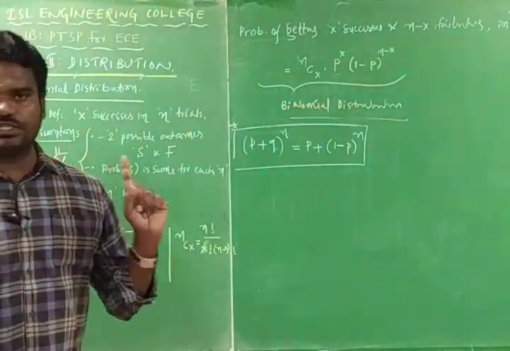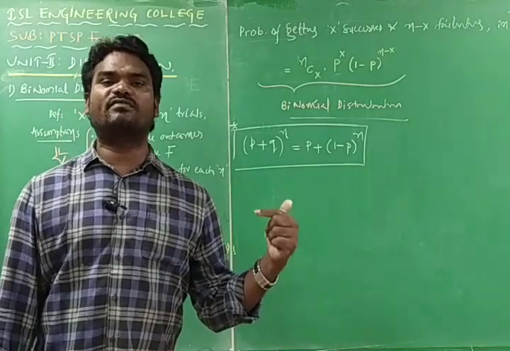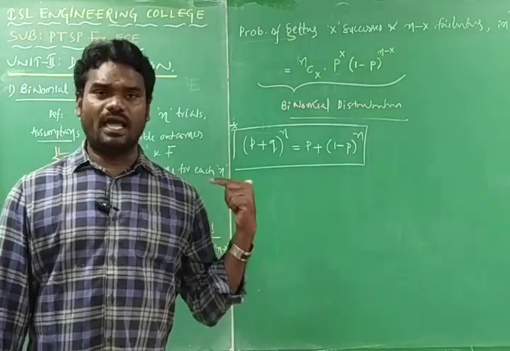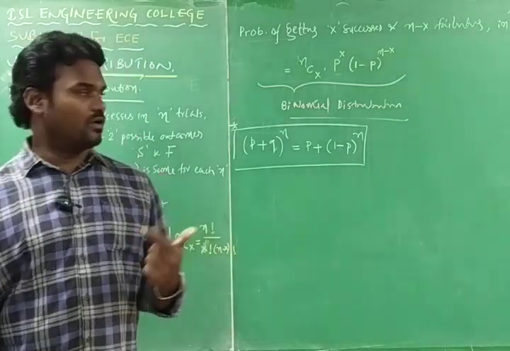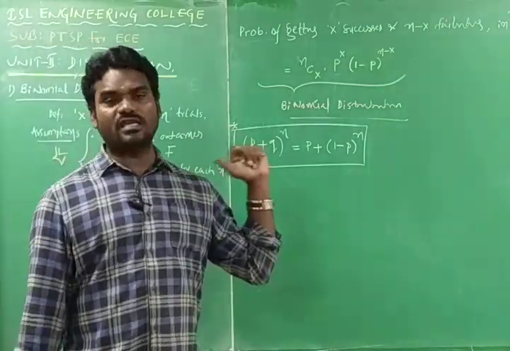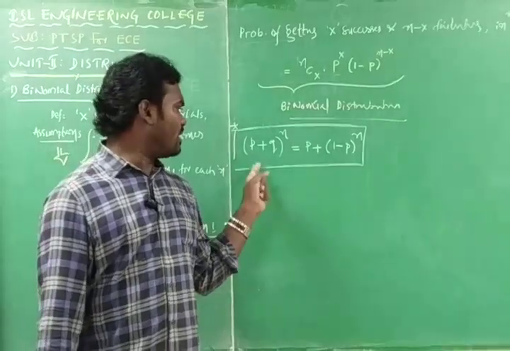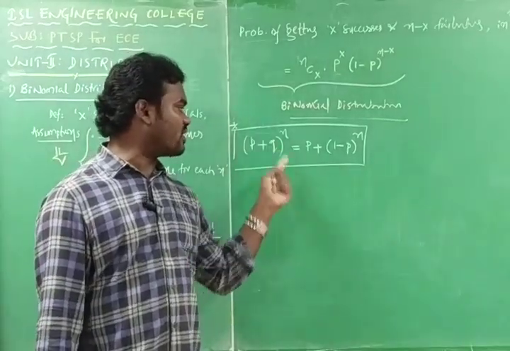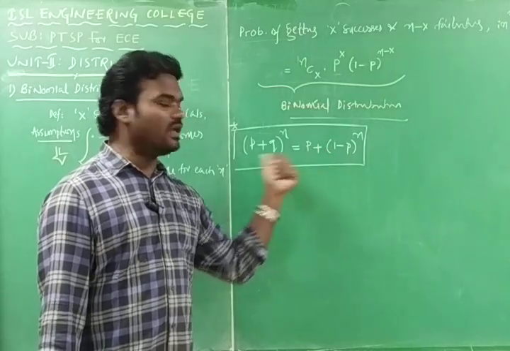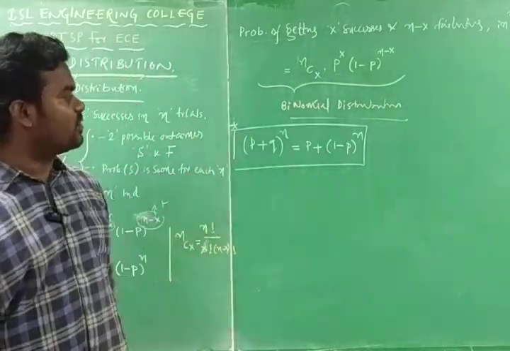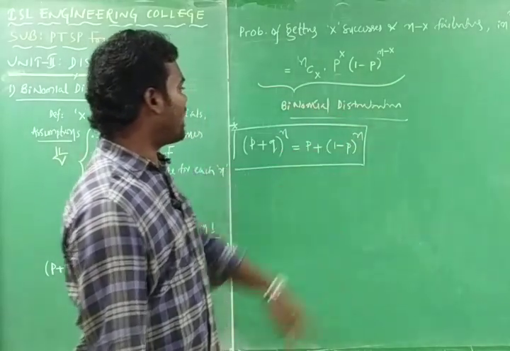One is p plus q is equal to 1. P is the probability of getting the x successes, and q is nothing but the probability of getting the n minus x failures, and p plus q is always 1 only. (p plus q) to the power of n is equal to 1 to the power of n, that is 1 only. If you extend this one also, this will equate to 1 only, that is p plus q only you can get.